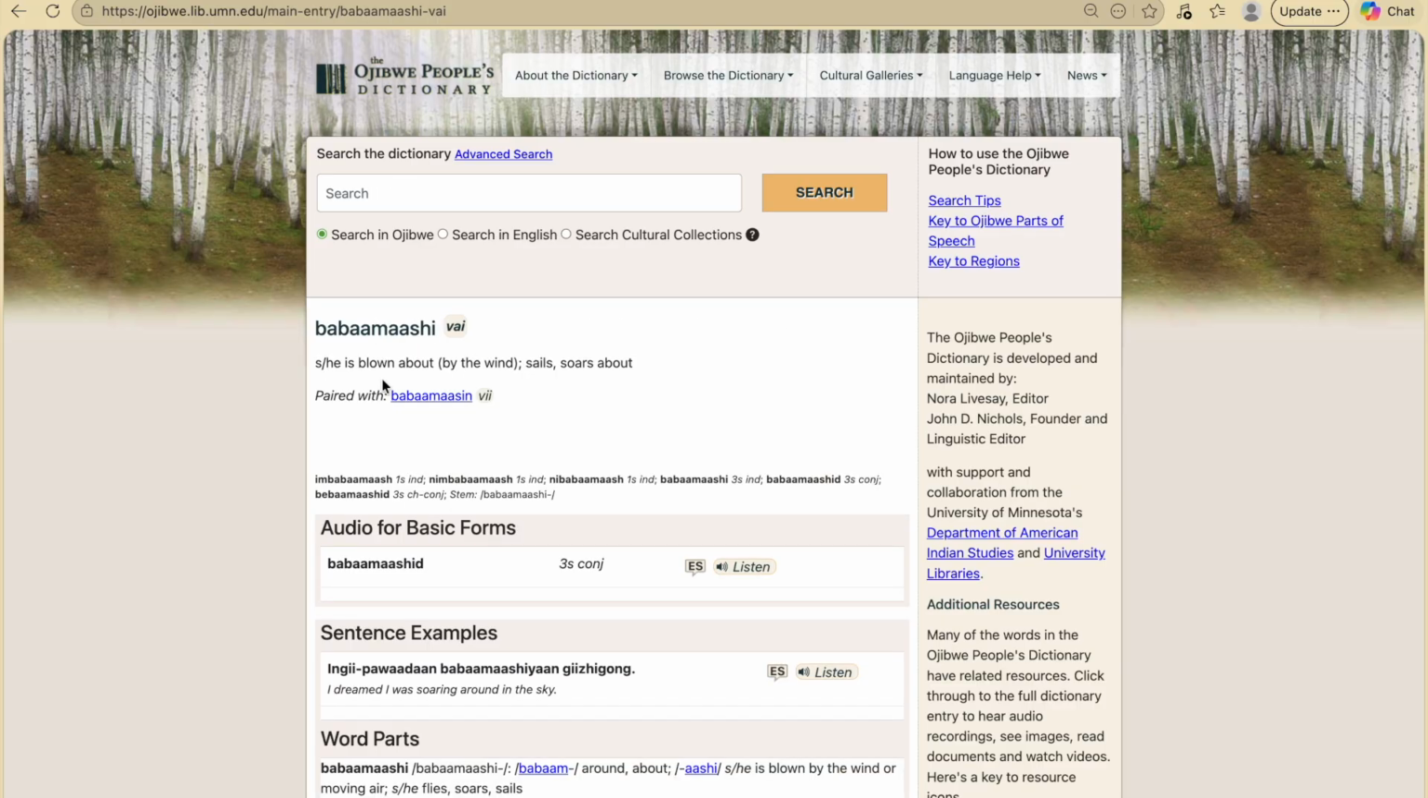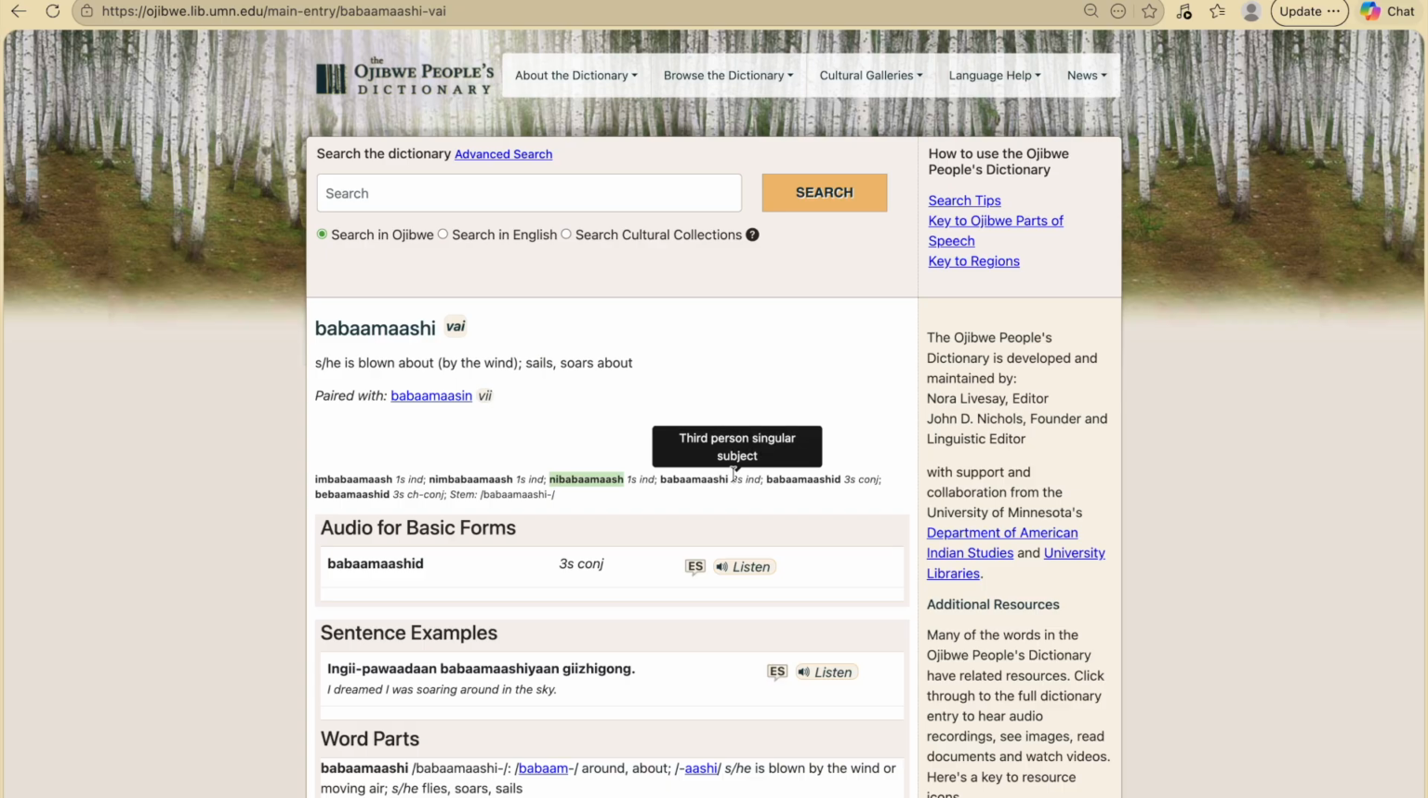When I come down here, if I hover over it, it's going to show me what these abbreviations mean. First person singular subject in a VAI means that I am being blown about by the wind. This is just another way to write it. Nimbabamash. First person singular subject independent. Another variation of this word, nimbabamash.